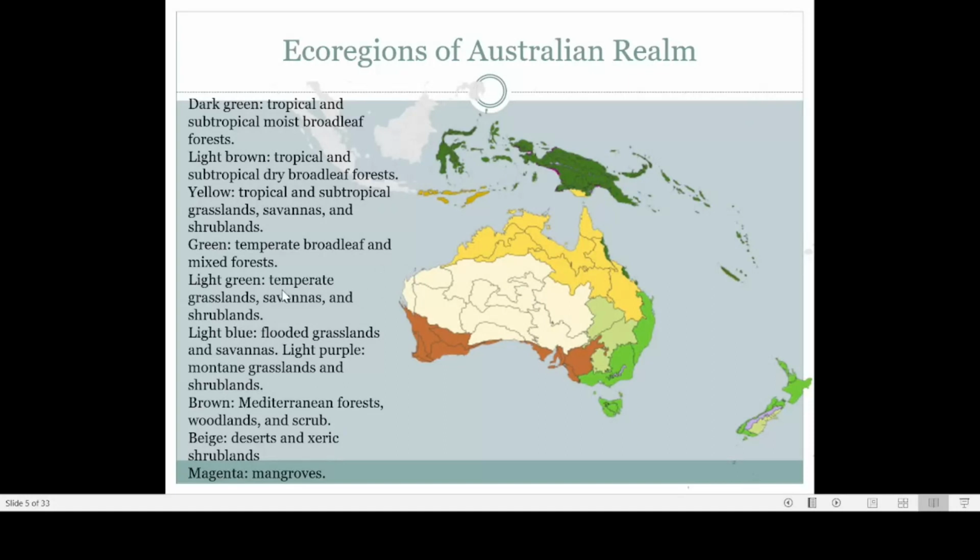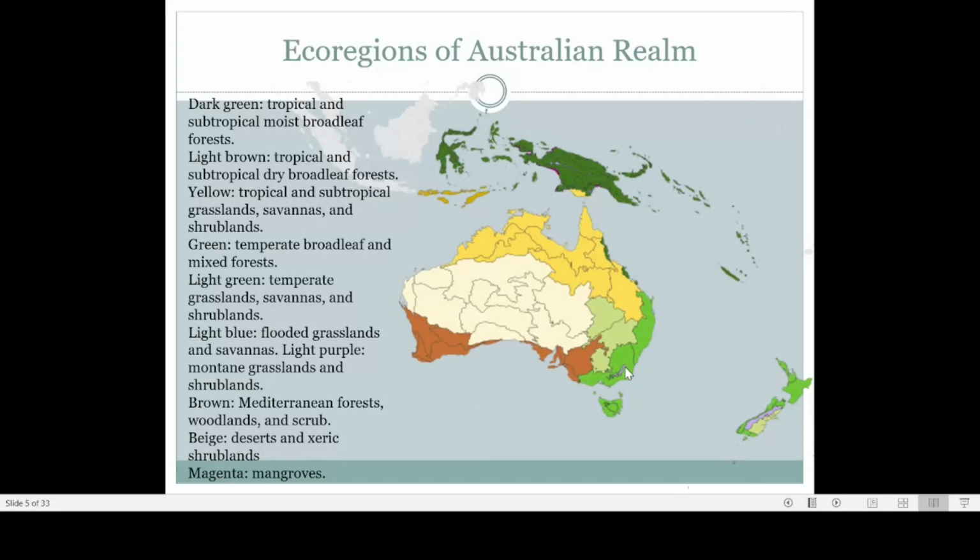So the light green is temperate grassland. These are the temperate grasslands here. In New Zealand also we can find temperate grassland. Then light blue. There are certain light blue regions. They are flooded grassland and savanna. They are also grassland. So in the interior on the eastern side of Australia we can find grasslands.